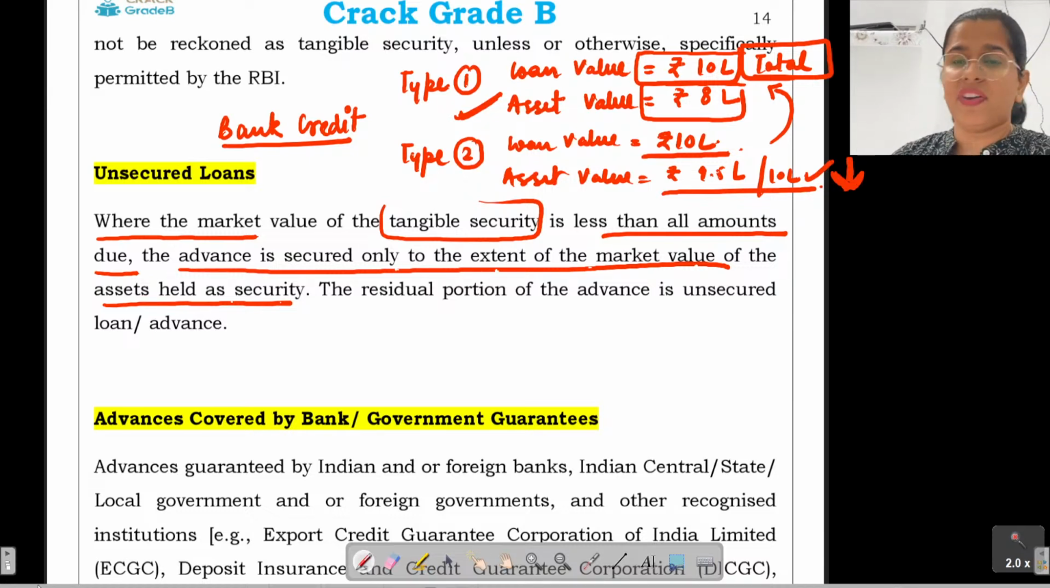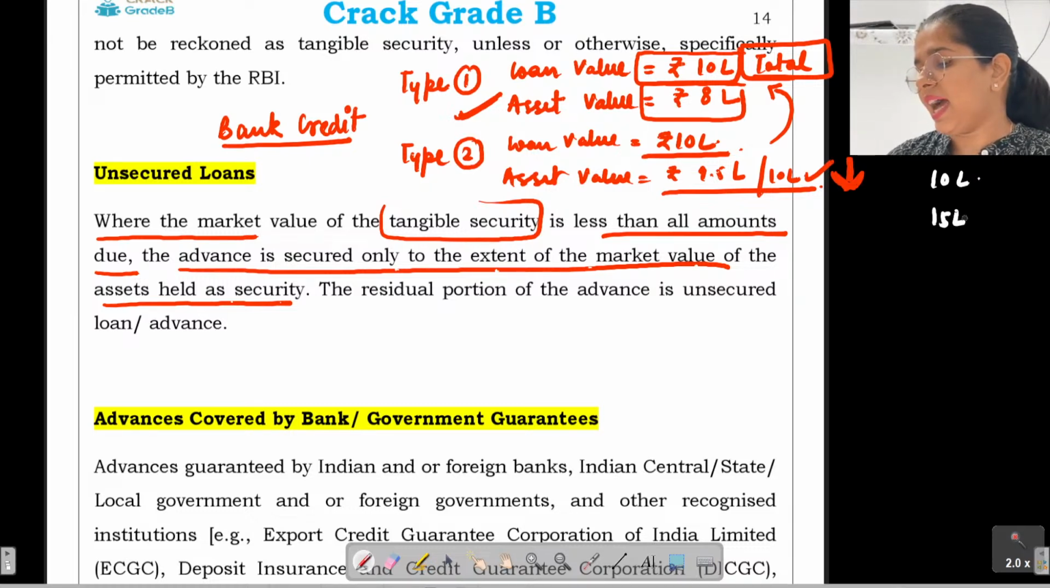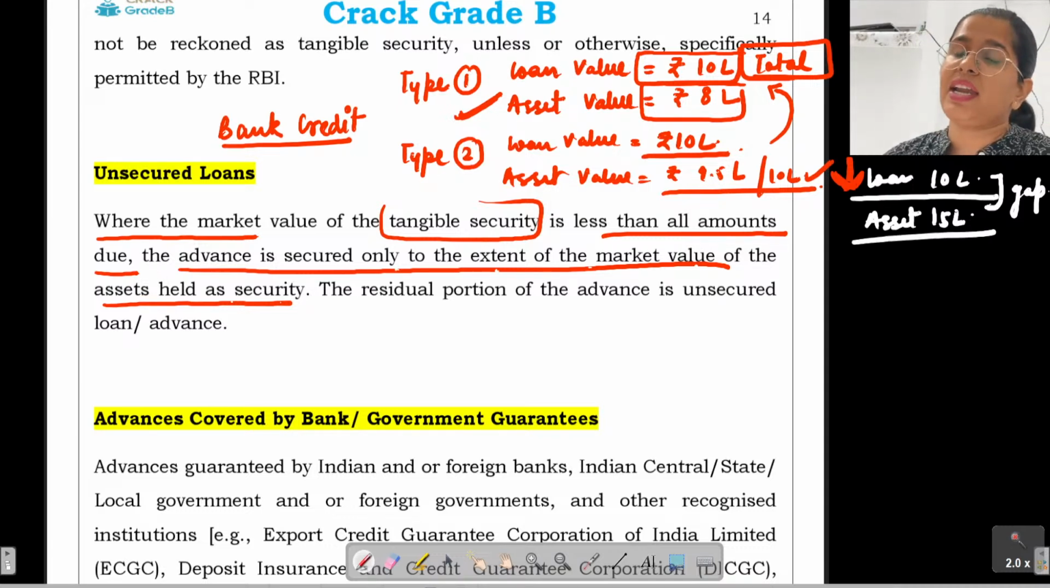So in these kinds of advances, if your loan amount is 10 lakh, your asset value is 15 lakh. There is a significant gap in between. Okay? This is your loan value and this is your asset value. And there is a significant gap in between, so this gives you a security gap. ठीक है? इससे आपको एक security gap मिलता है.